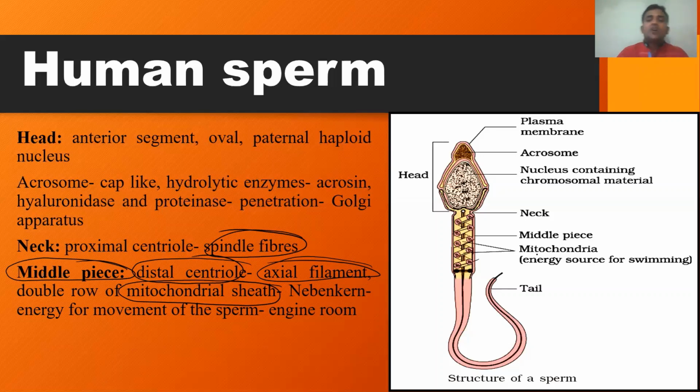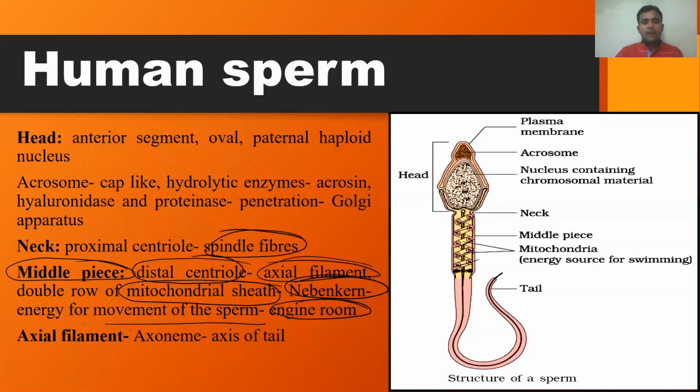Mitochondria is nothing but the energy producing cell organelle, the powerhouse of the cell. So it is also called nebenkern. The nebenkern is nothing but the mitochondria of the human sperm present in the middle piece. It produces energy required for the movement of the sperm. That's why it acts as the engine room of the human sperm.